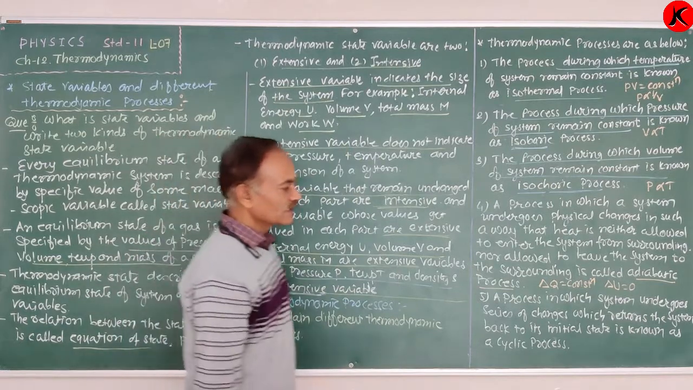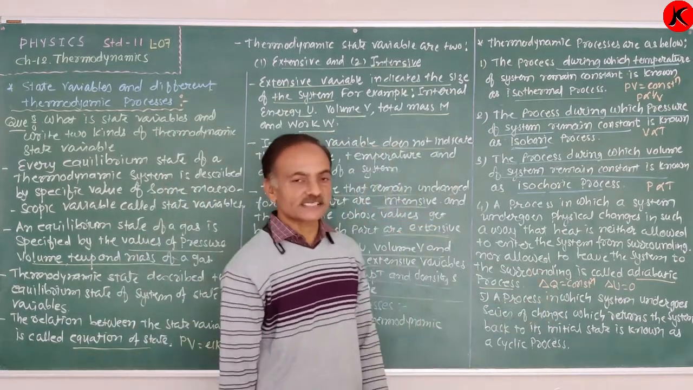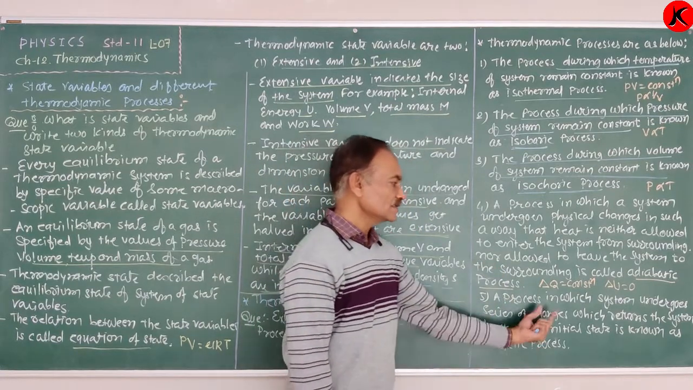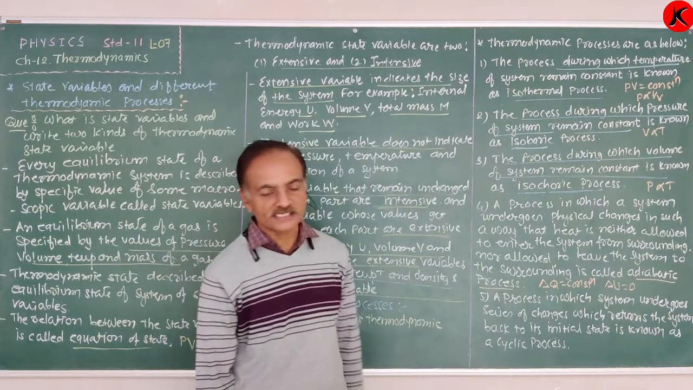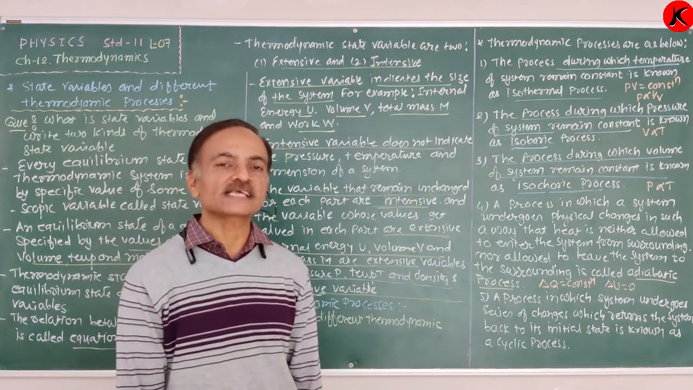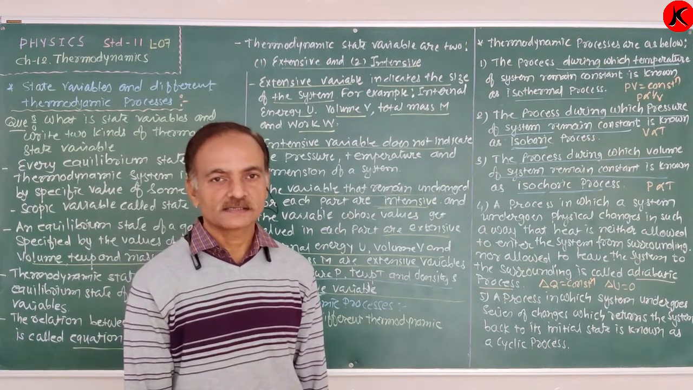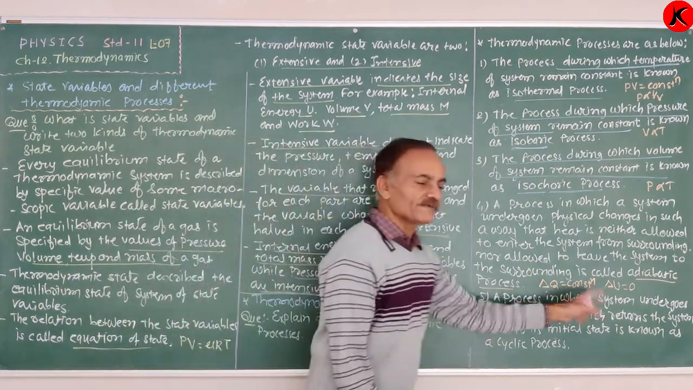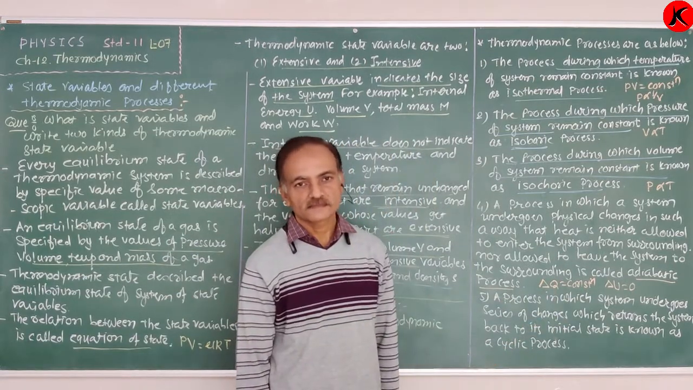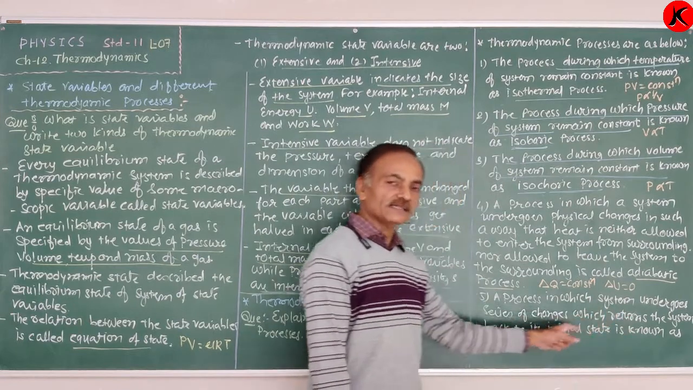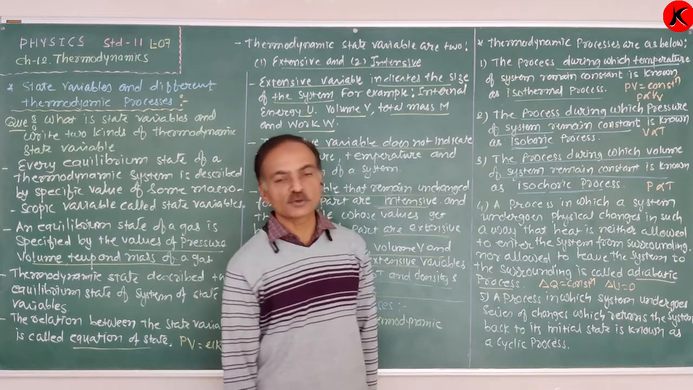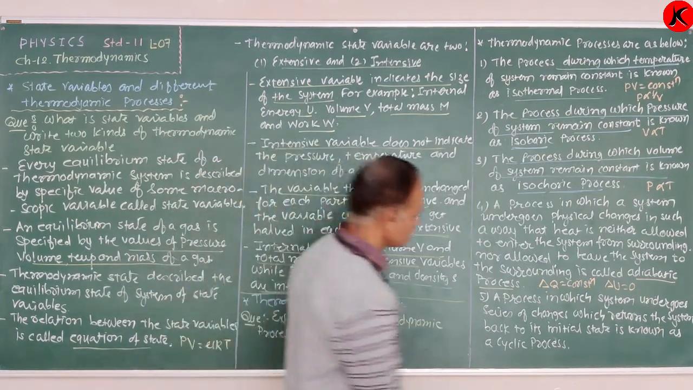Now the next process. The process in which the system undergoes a series of changes which returns the system back to its initial state is known as the cyclic process.